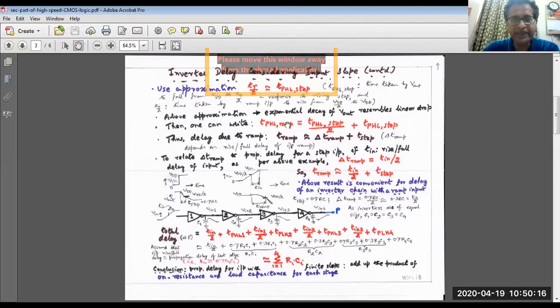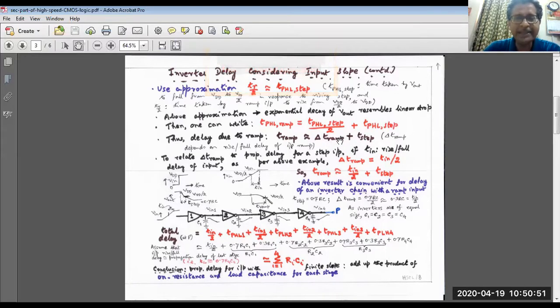Then we can write TPHL ramp equal to just what we have written on the earlier page. TPHL ramp equal to TPHL step by 2 plus TPHL step. Clear? You remember that TR by 4 was there. So it is TR by 2, so half of that means TPHL step by 2. Right? So instead of TR by 4 equal to half of TR by 2, and TR by 2 we have approximated with the TPHL step, so we are writing this half of TPHL step. Thus the delay due to ramp is T ramp equal to delta T ramp plus T step.